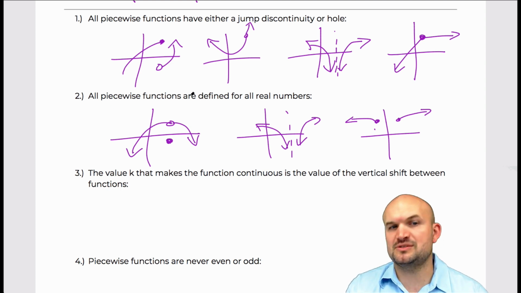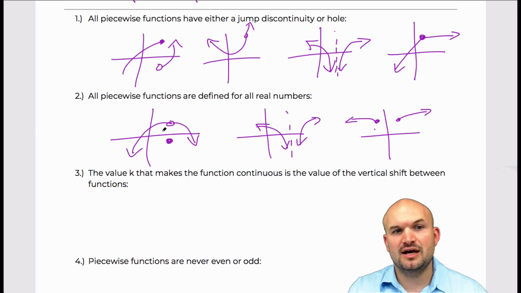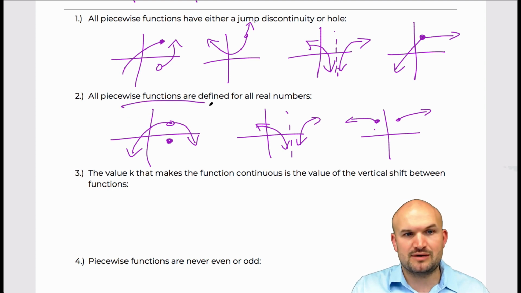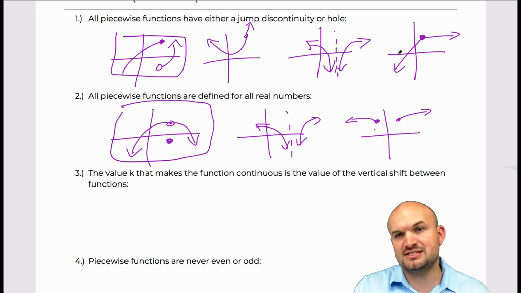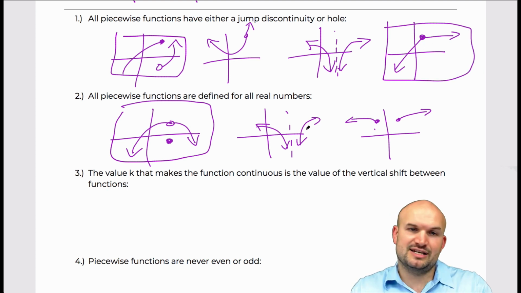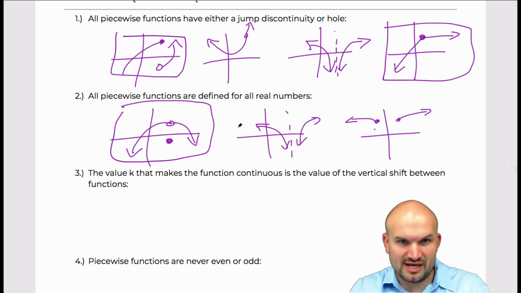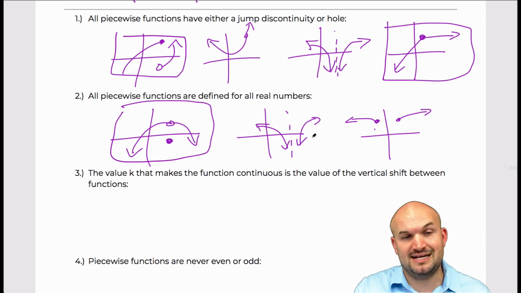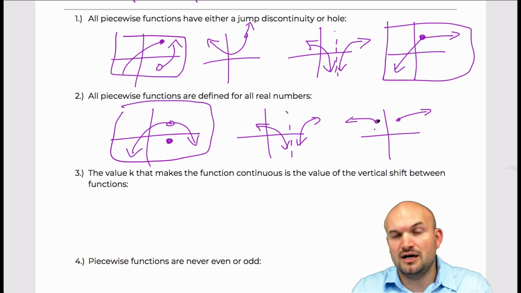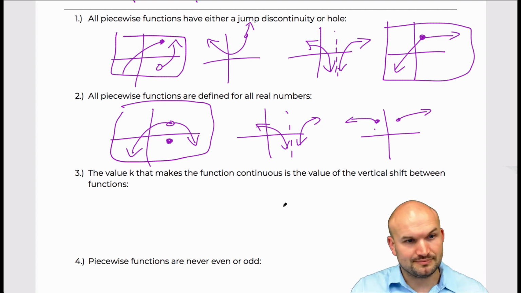So the idea that piecewise functions are defined for all real numbers comes from a lot of the functions that we often deal with: a hole that is defined, a jump that is defined, or piecewise functions that are continuous. But they don't all have to be like those examples. They can be undefined at their discontinuity, or have just a gap between them.